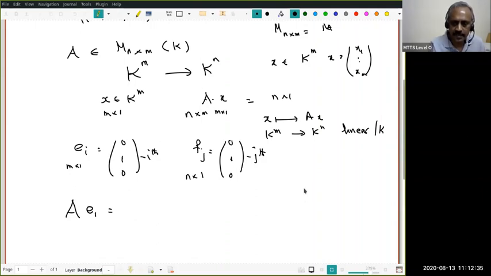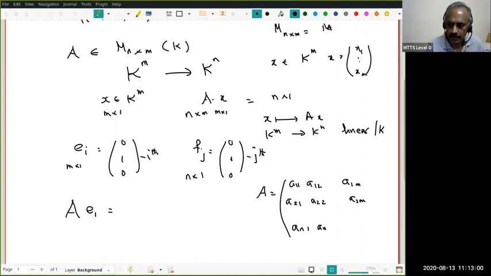You can see if I write A as A11, A12, up to A1m, then A21, A22, up to A2m, and so on down to An1, An2, up to Anm, there are m columns. Then A E1 is the first column.